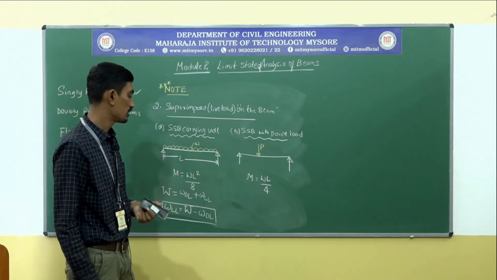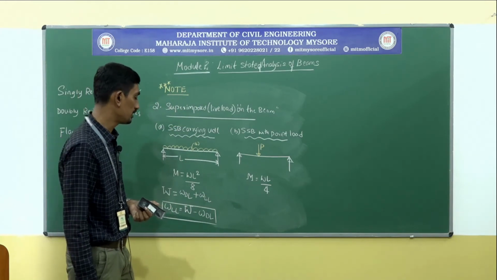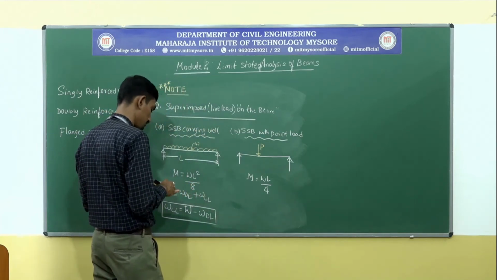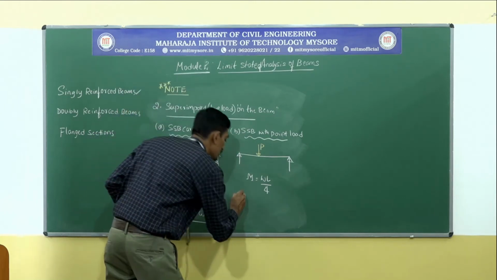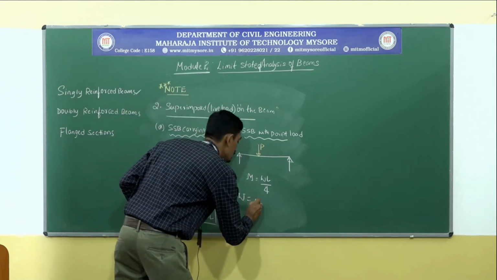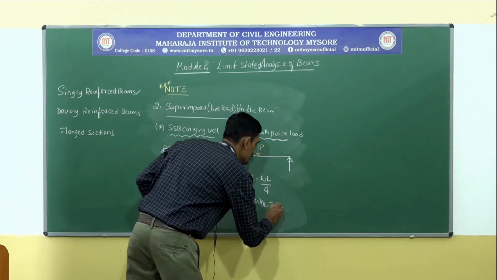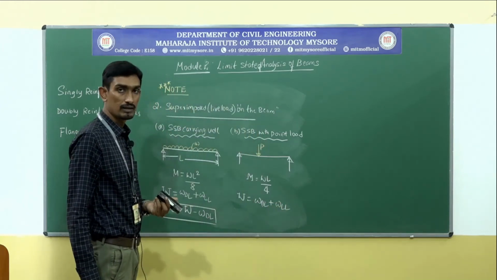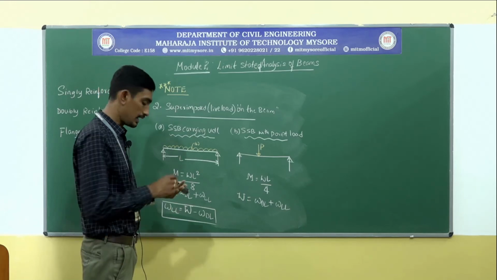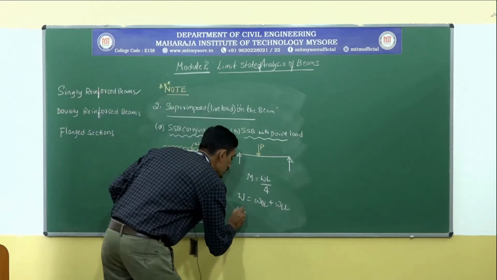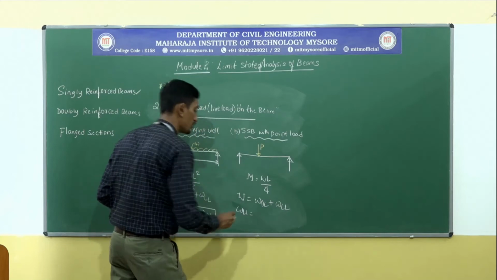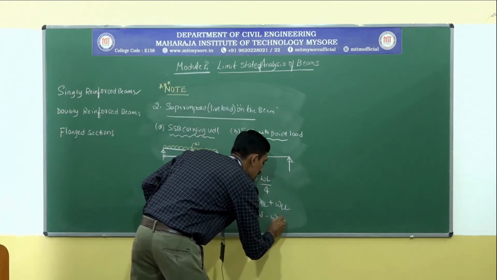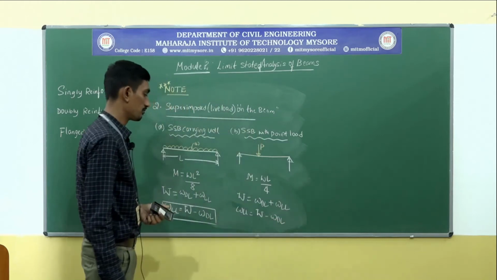Next, in the same way, how to calculate this? It is the same thing: capital W is equal to dead load plus live load. Dead load plus live load. And this live load is equal to, once again, capital W minus WDL.